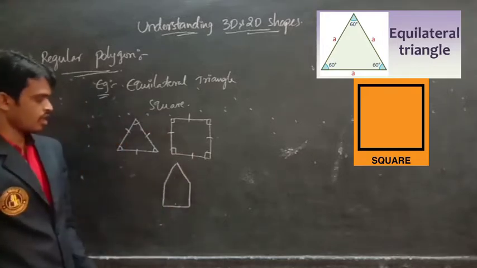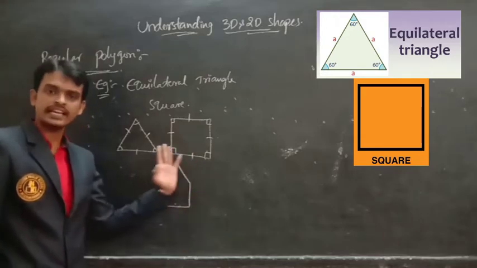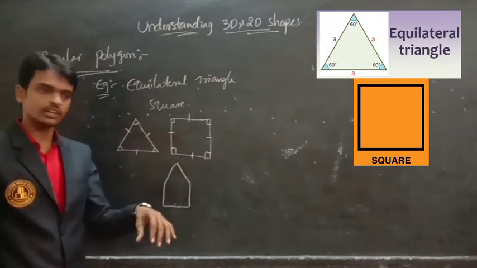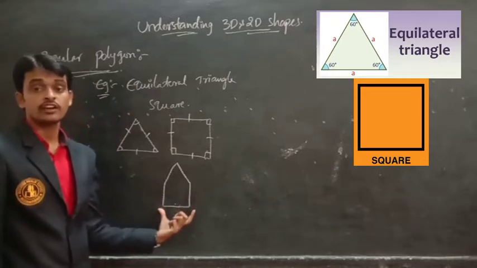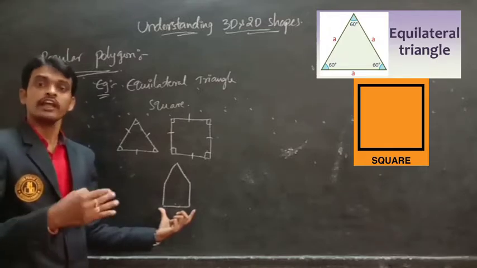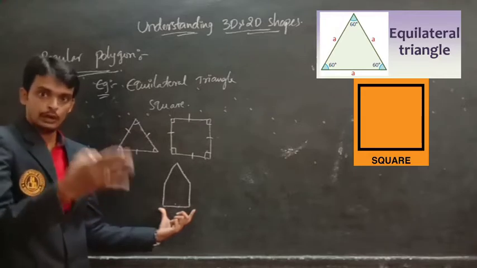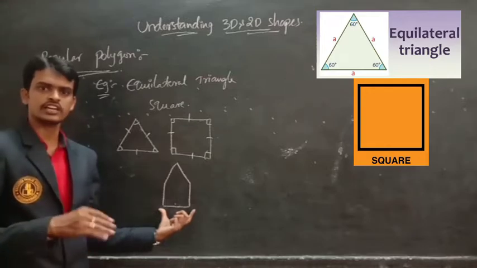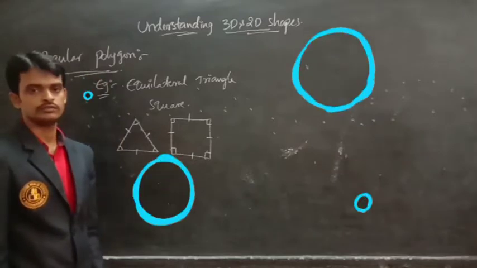If all sides and all angles are equal in a pentagon, then the pentagon is called a regular pentagon. Similarly, regular hexagon, regular octagon, regular heptagon, regular nonagon, regular decagon. In a polygon, if all sides and angles are equal, then it is called a regular polygon.